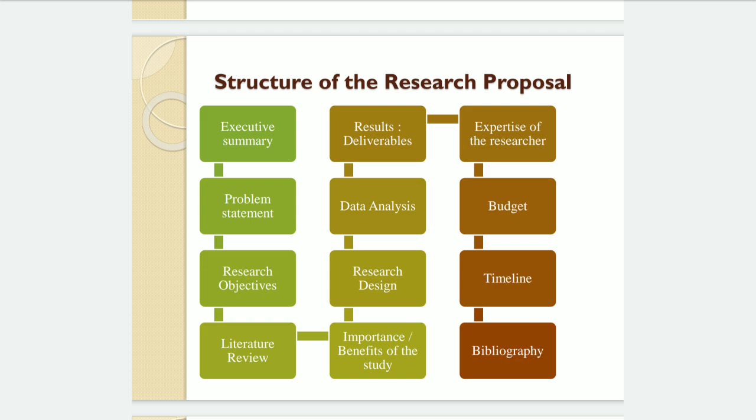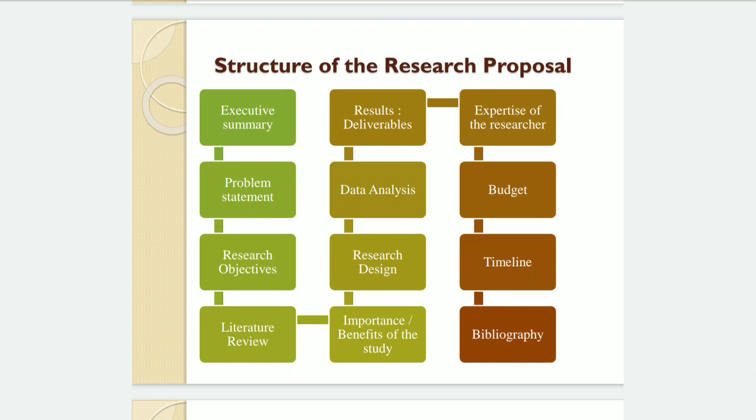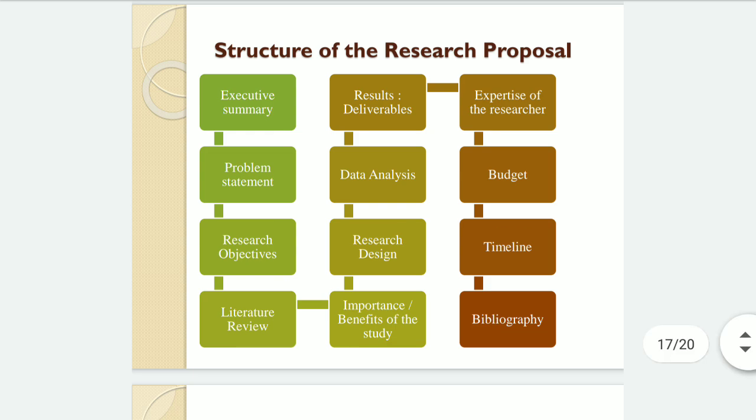After that, bibliography contains the various list of books and journals that you are going to read. So this is the structure of research proposal. The proposal will be of approximately 8 to 10 pages. So within 8 to 10 pages, you have to write this entire information.